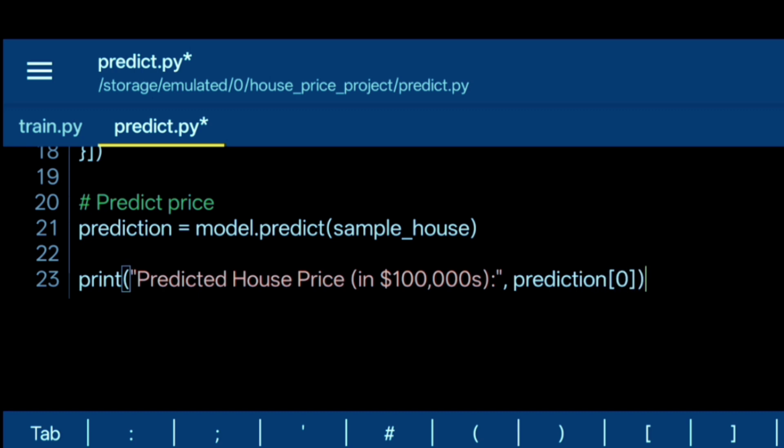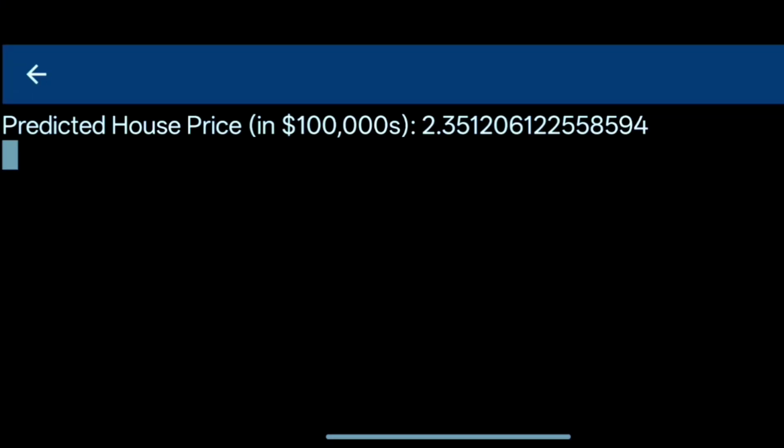Now tap on the Run icon. Here we can see the predicted house price. The value is 2.35. This value is in $100,000. That means the predicted house price is approximately $235,000. So our house price prediction is working successfully.